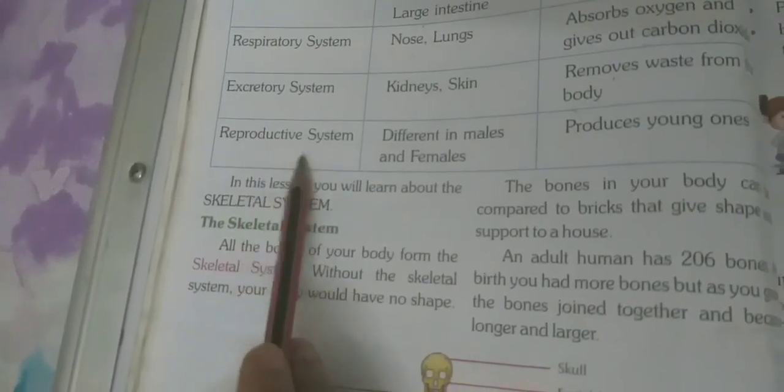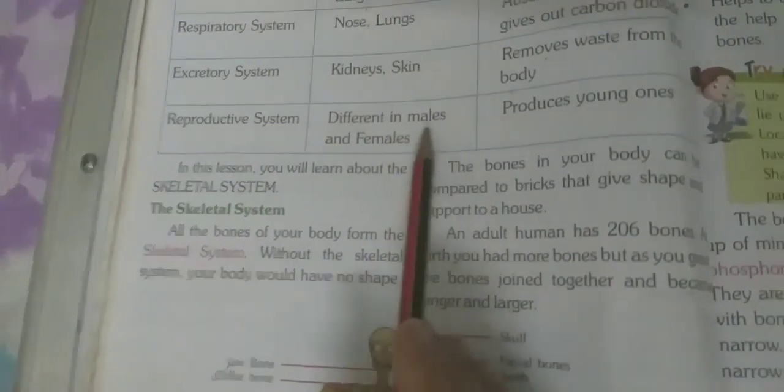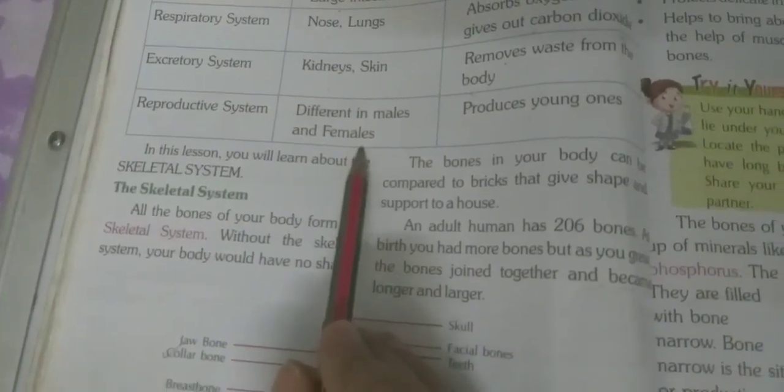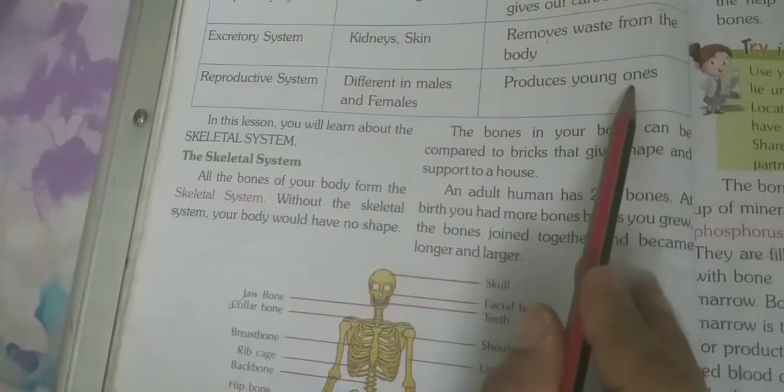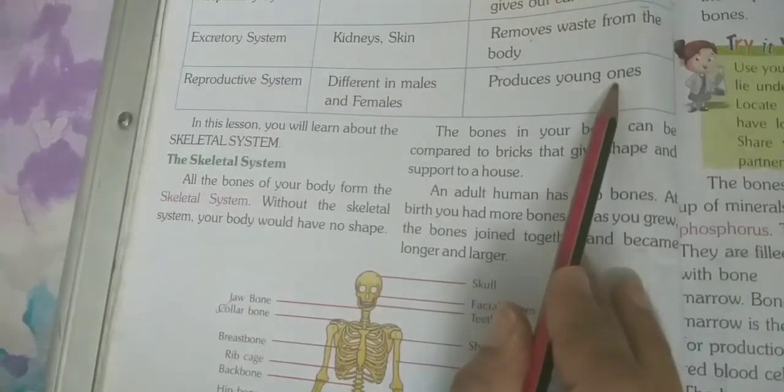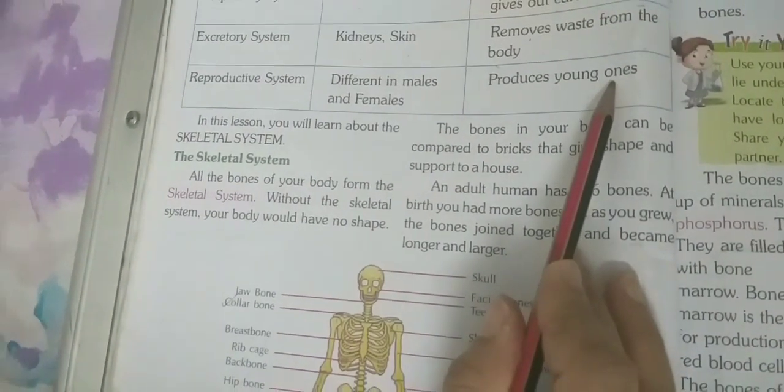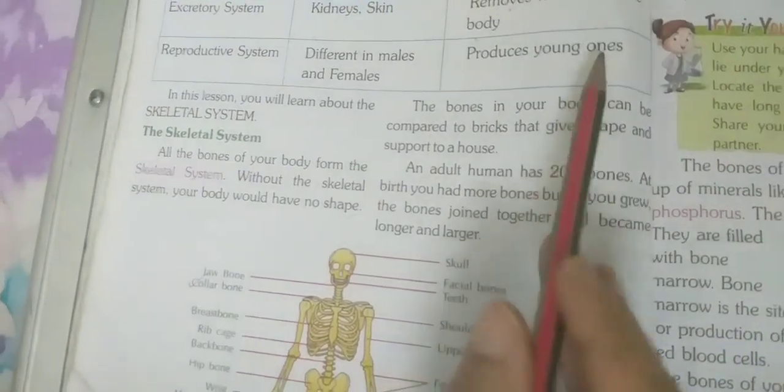The next system is the reproductive system, which is different in males and females. Its main function is to produce young ones so that the population of a specific species can be maintained on the earth.